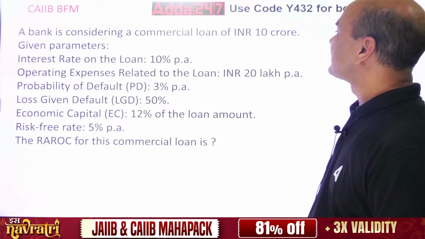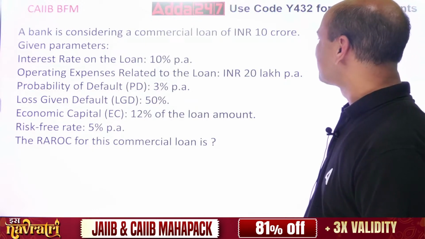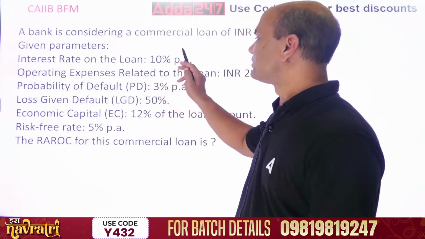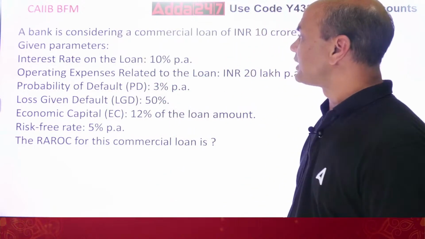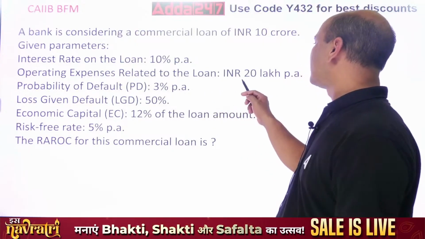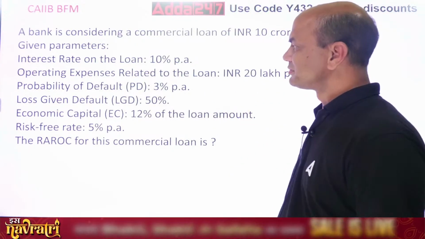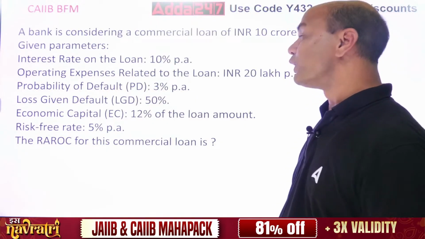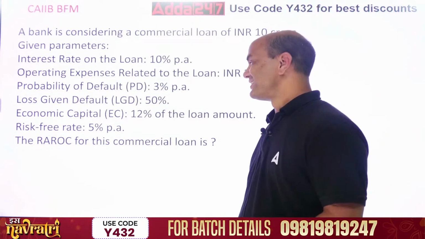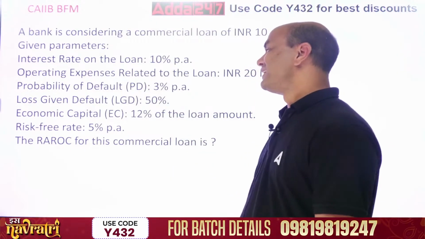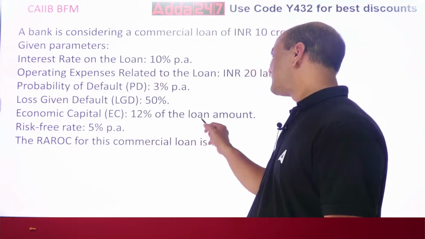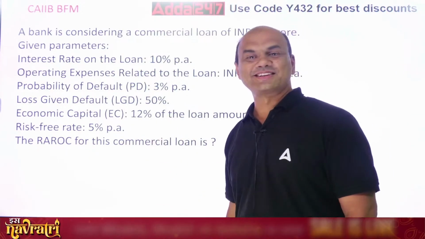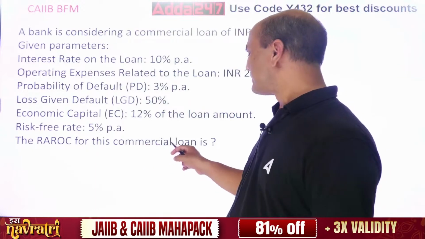A bank is considering a commercial loan of INR 10 crores. Given parameters, interest rate on the loan is 10% per annum. Operating expenses related to the loan are INR 20 lakhs per annum. Probability of default is 3% per annum. Loss given default is 50%. Economic capital is 12% of the loan amount. Risk-free rate is 5%. The RAROC for this commercial loan is